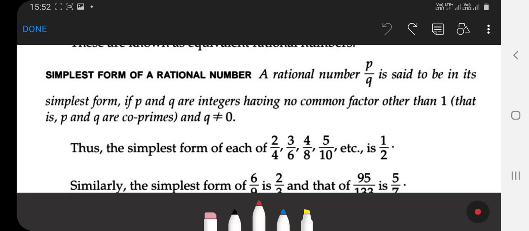Can you tell me whether 4 by 7 is in the simplest form or not? Yes. The HCF of 4 and 7 is 1. So 4 by 7 is in the simplest form. That's good. Very nice.